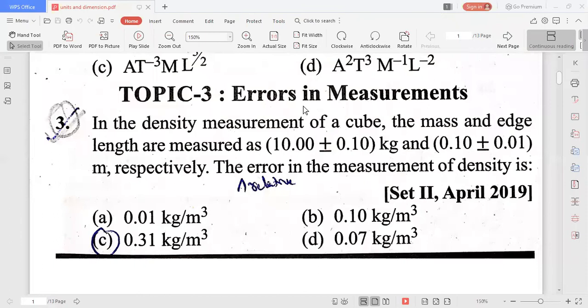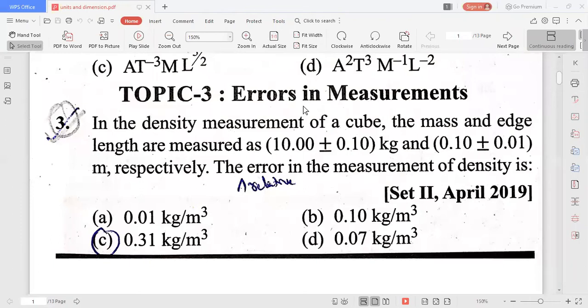So we are given the density of the measurement of a cube. The mass and length are measured as follows. Mass is measured as 10 plus or minus 0.10 kg, which means we are given the measured mass and the error in the measurement also. That's why m plus or minus delta m is given, which is 10.00 plus or minus 0.1 kg.